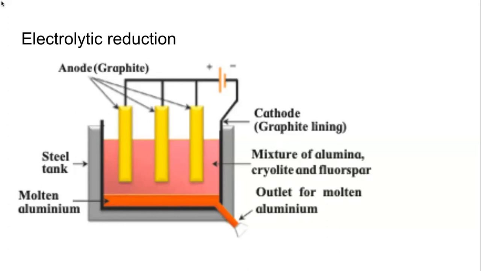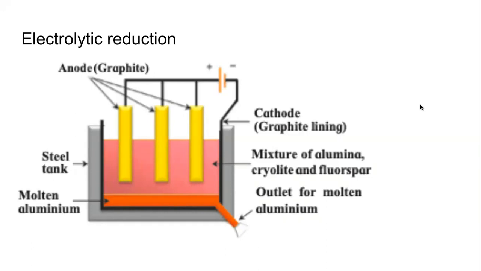Now, because this is a very reactive metal, we can extract this metal from its compound by electrolytic reduction. And this is carried out in huge electrolytic cells. These are not very small. They are so huge, they are bigger than houses and rooms.